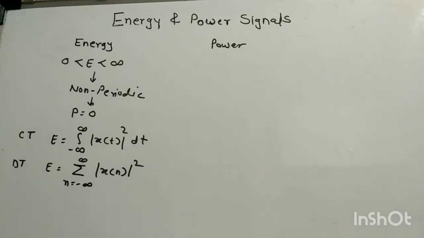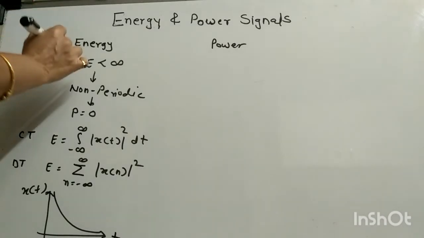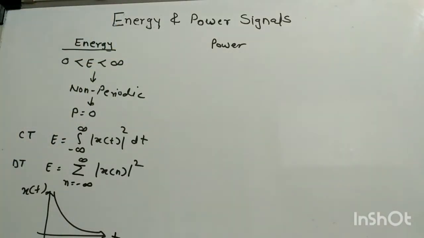And if we want to discuss examples of energy signals, then any non-periodic signal is an energy signal. So a non-periodic signal is an exponential signal or any rectangular signal. That is an example of an energy signal. So these are some important points and the formulas for calculation of energy.